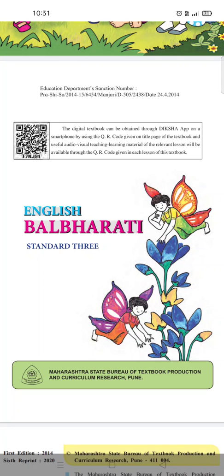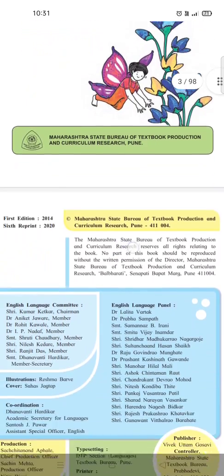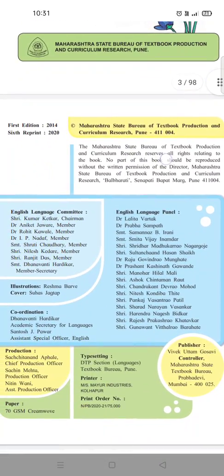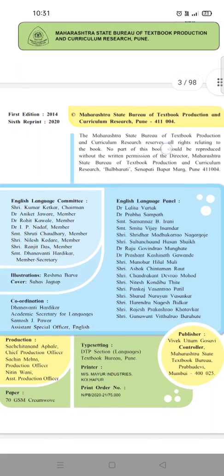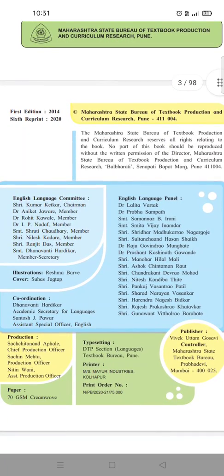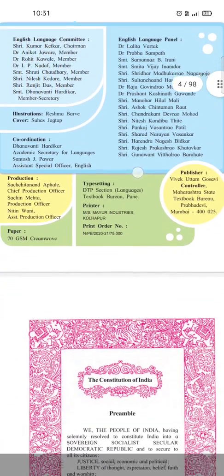See, this is the page of your book. This all is the introduction part, that who has written your textbook, where is the office of this textbook. This is written on this page.